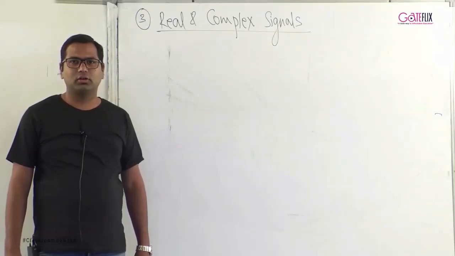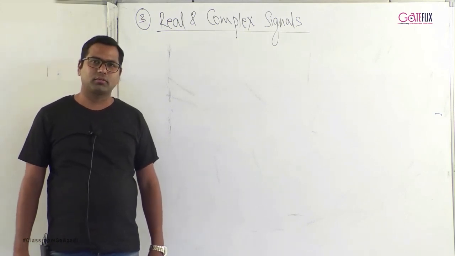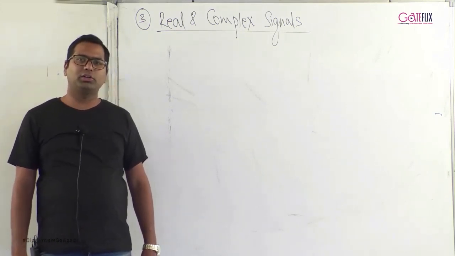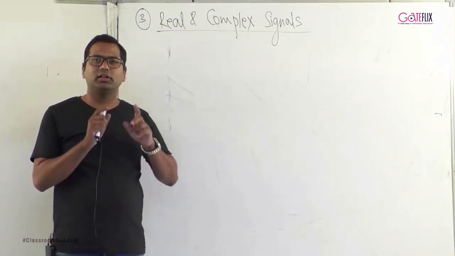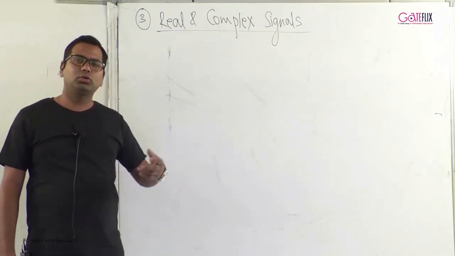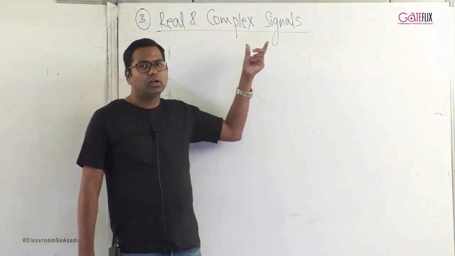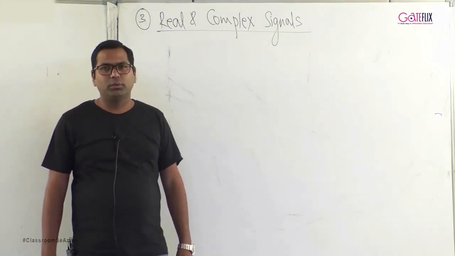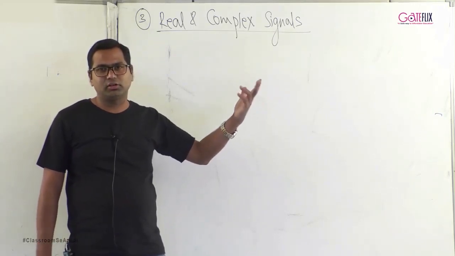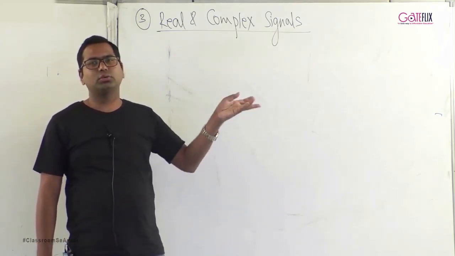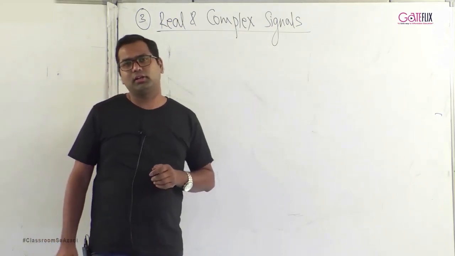The next classification of signals that we are looking at is real and complex signals. So, what is a real signal and what is a complex signal? A real signal is a signal which always takes real values. Real values like 2, 3, 2.3, 4.5, real values. Whereas a complex signal is a signal which always takes on complex values such as 2 plus 3j, 4 plus 5j, 1 plus root 2j, or simply 5j, 10j. So these are all complex signals.